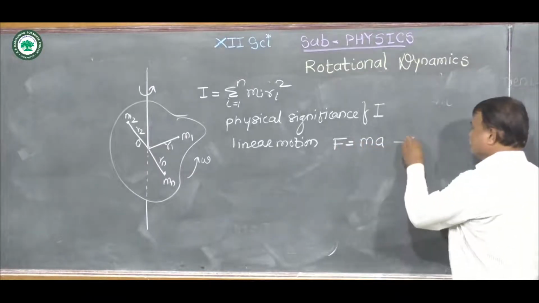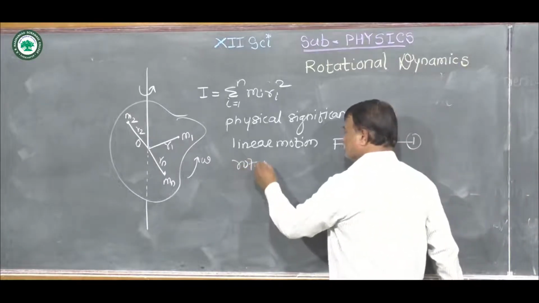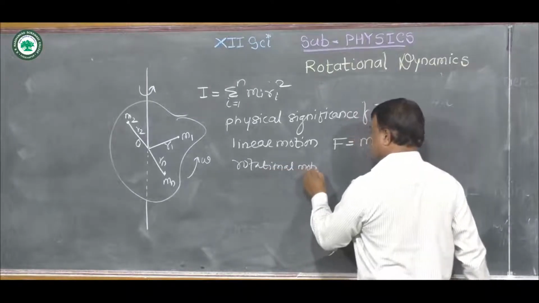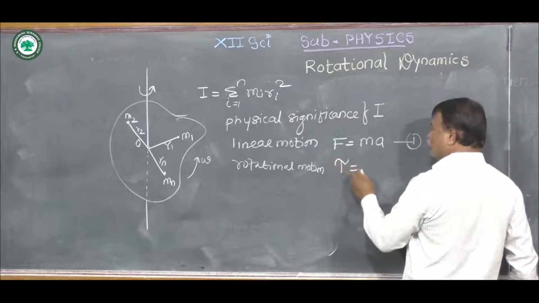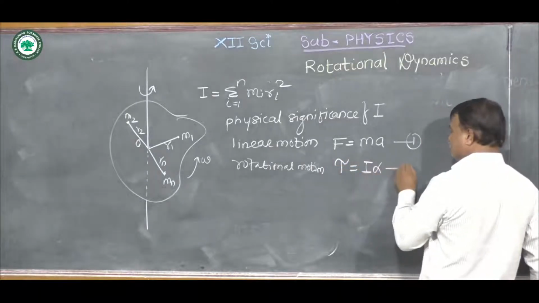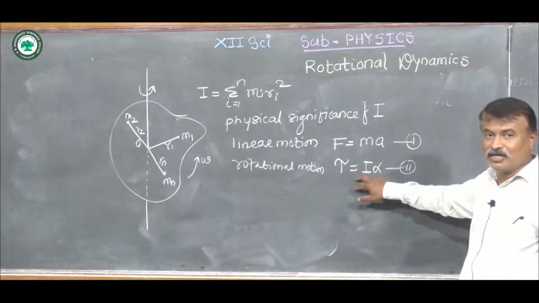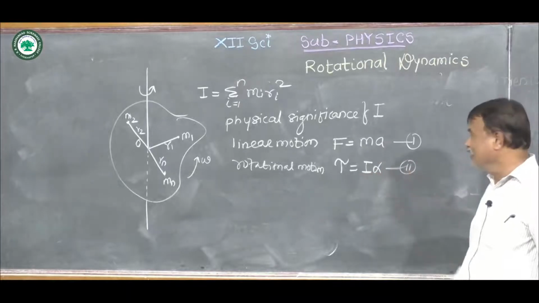This is equation 1. If we consider rotational motion, then torque tau is equal to I alpha. This is equation 2. We find this relation: the torque acting on a rotating body is equal to I into alpha, where I is the moment of inertia.